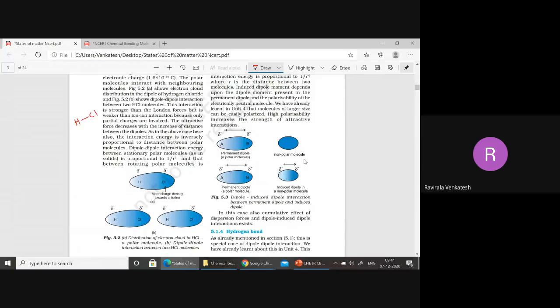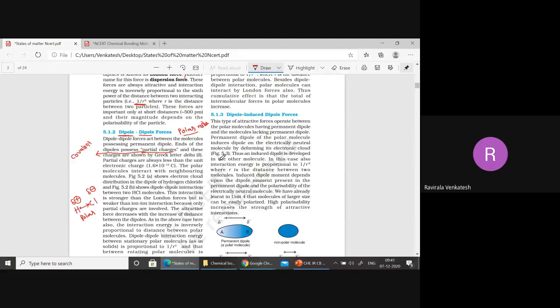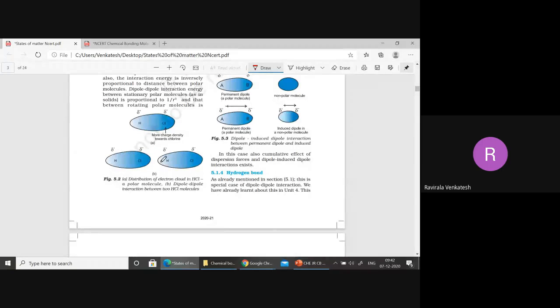It can form a covalent bond, one electron from here, one electron from here. Now definitely because of more electronegativity, chlorine is having negative character, hydrogen is having positive character. So definitely it is a polar molecule. Now what type of force is operating here? Dipole-dipole interaction. Now let me see this one, dipole-dipole interactions you observe.